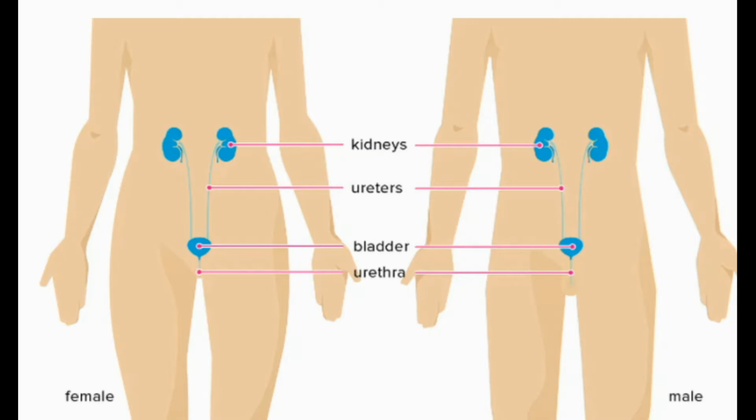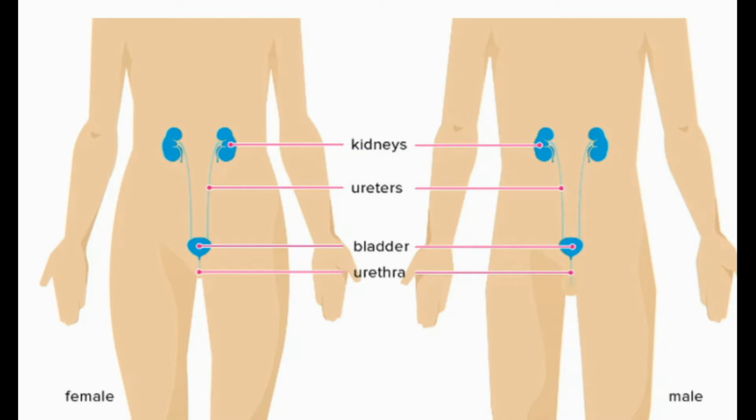A urinary tract infection, UTI, is an infection from microbes. These are organisms that are too small to be seen without a microscope. Most UTIs are caused by bacteria, but some are caused by fungi and in rare cases by viruses. UTIs are among the most common infections in humans.